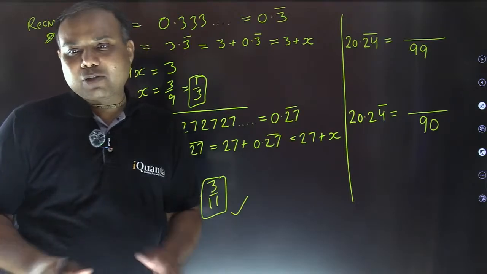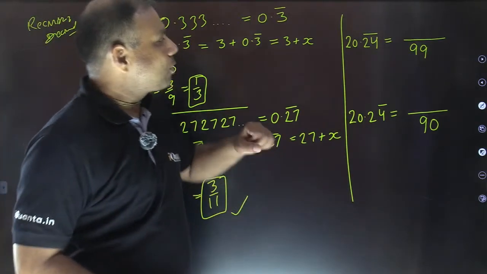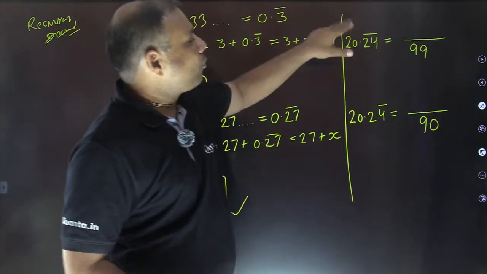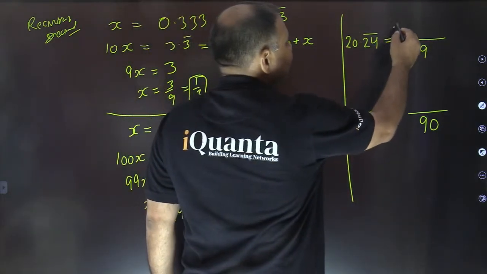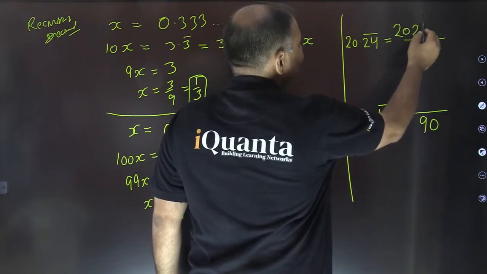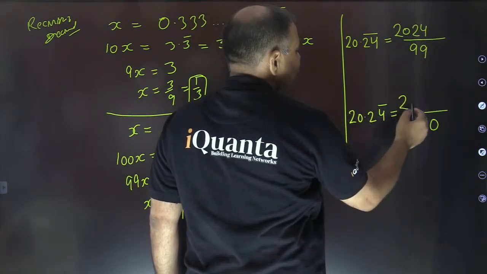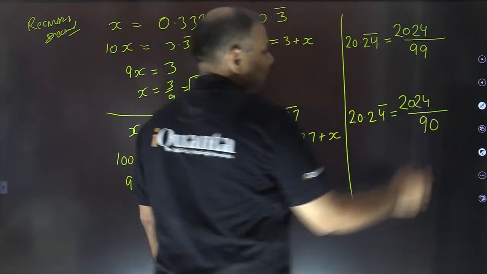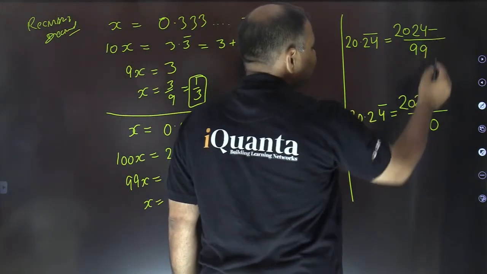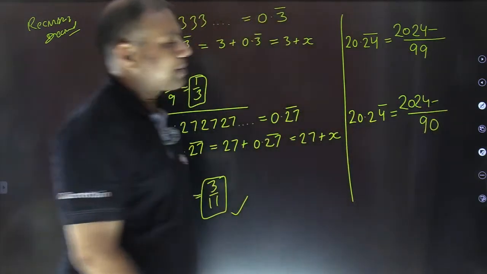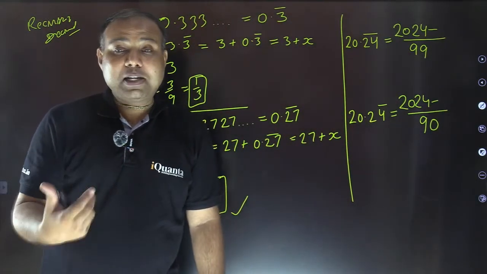For the numerator part, it is very easy now. What do we need to do? Remove the bar, remove the decimal. So write the complete number here, 2024. Here also 2024. Fine. And now we need to subtract something from this. So what do we need to subtract?